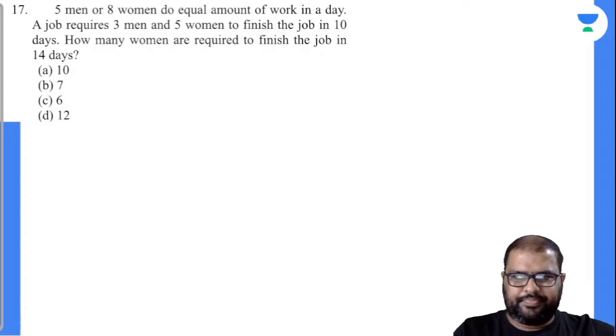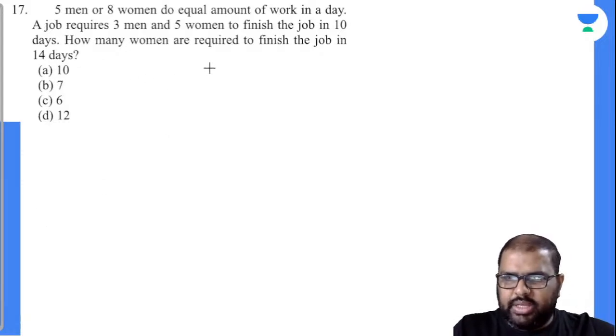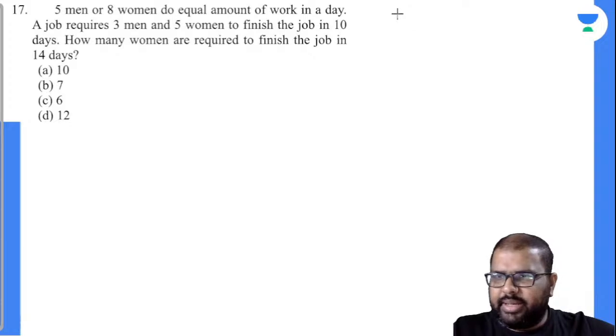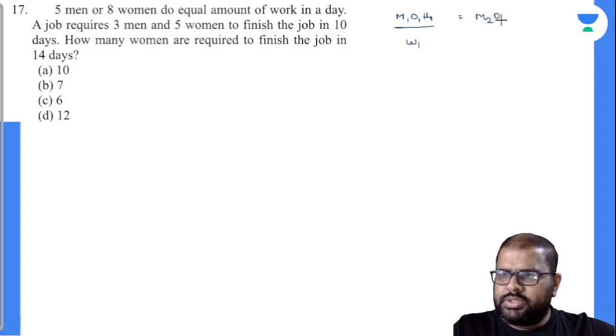Work done: M1 D1 H1 by W1 is equal to M2 D2 H2 divided by W2.